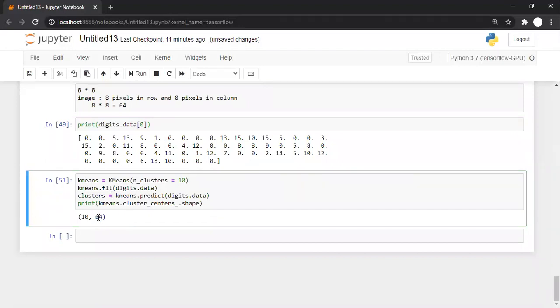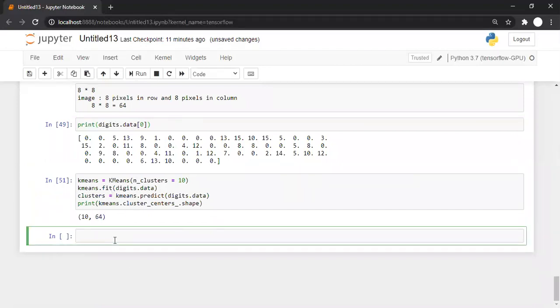So okay, let us try to plot these centers on a graph. For that we can use matplotlib. We can simply go for fig comma axis is equal to plt dot subplots. There are a total of 10 centers, so I'm creating 2 rows and 5 columns. Then we go with figure size. What should be the size of the figure? Say 8 comma 3. If we want, we can increase it also.